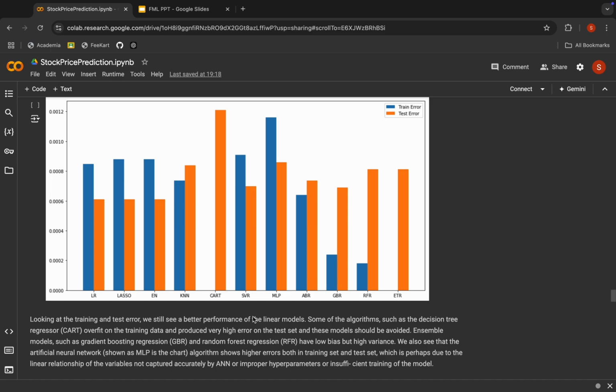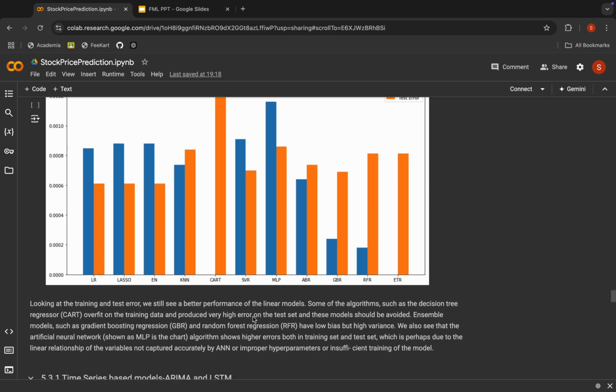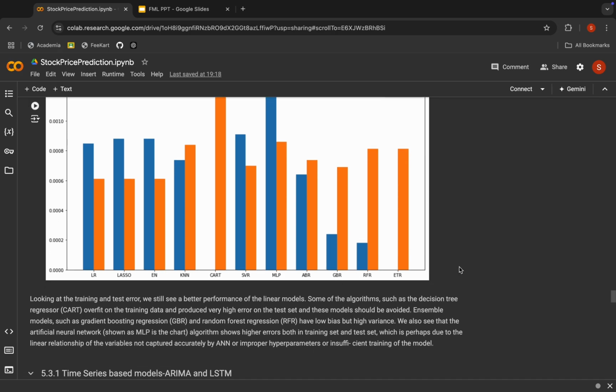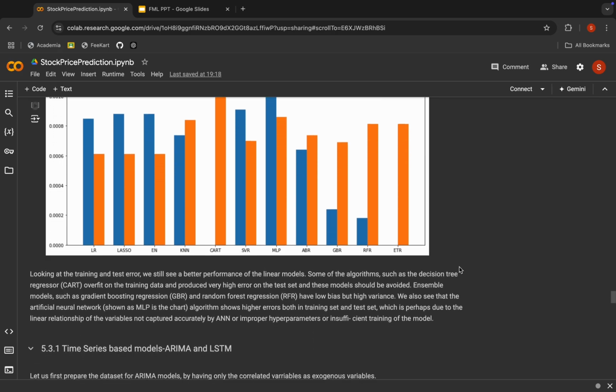Ensemble models such as gradient boosting regressor and random forest regressor have low bias but high variance. We also see that the artificial neural network algorithm shows higher errors both in training and test set, which is perhaps due to the linear relationship of the variables not captured accurately by ANN, or maybe insufficient training or improper hyperparameters.